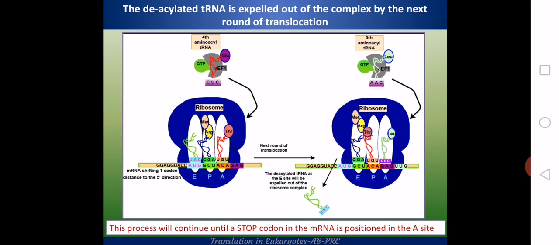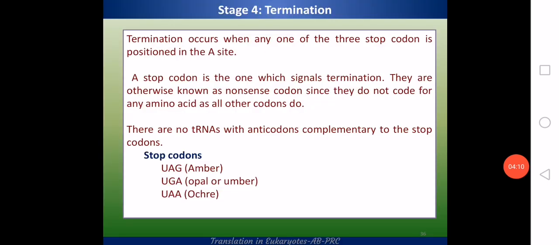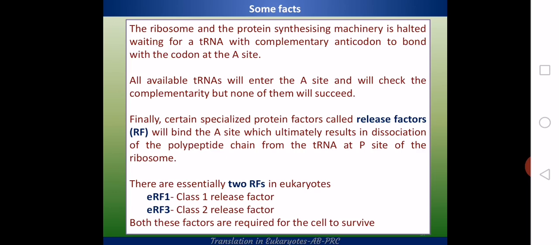So this process of elongation will continue until a stop codon is encountered, which is positioned in the A site, right? So once the stop codon enters the A site, that signals termination. The same details are here also for termination in eukaryotes. We have the 3 stop codons, UAG, UGA and UAA, and the release factors also have 2 different classes, class 1 release factors and class 2 release factors.